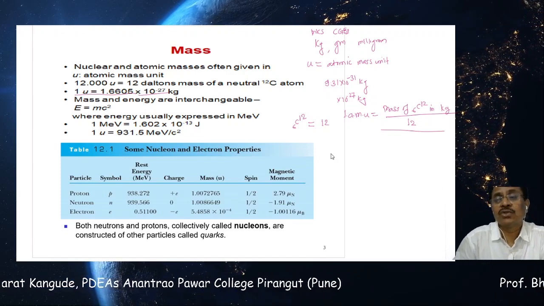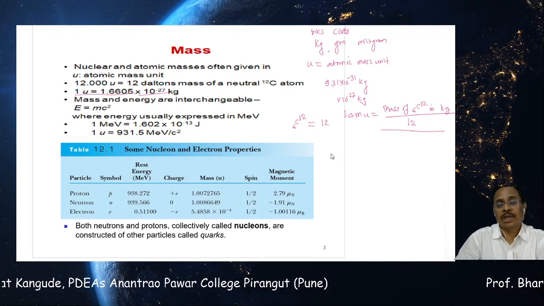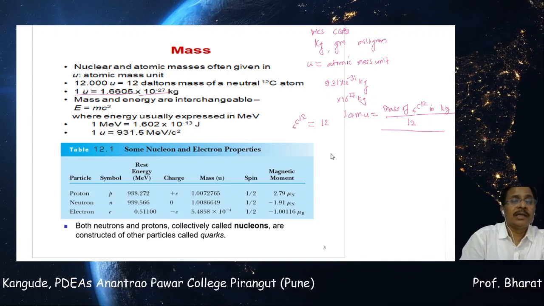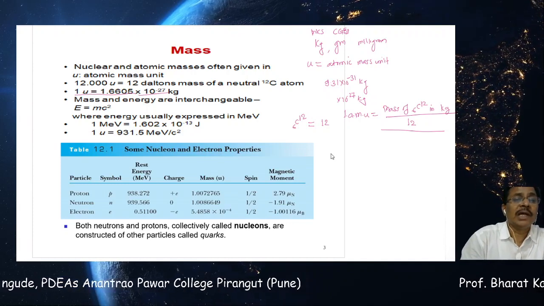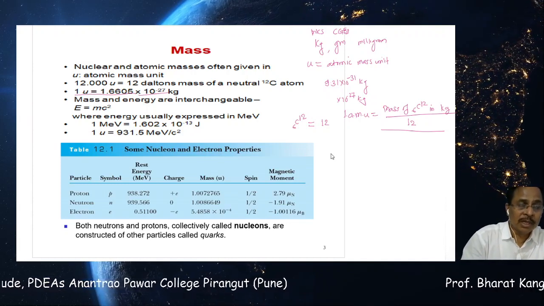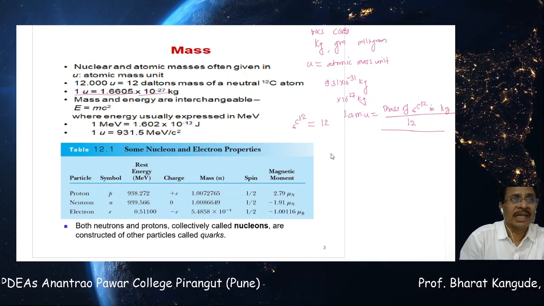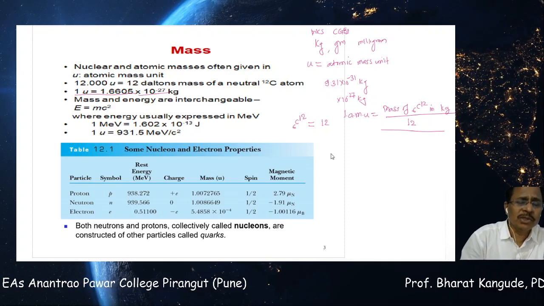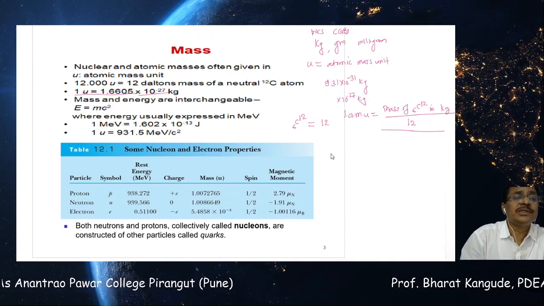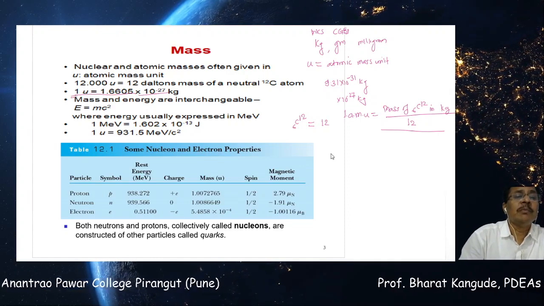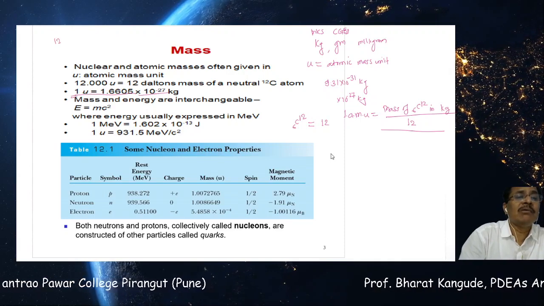Using this calculation: measure the mass of the carbon atom in kilograms and divide it by 12, and I get this number, which is called 1 atomic mass unit. Henceforth, for measuring the mass of the proton, neutron, electron, or any nucleus, we usually use this unit. So the mass of the carbon atom is 12 u.